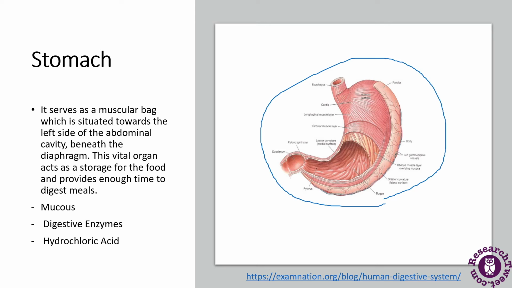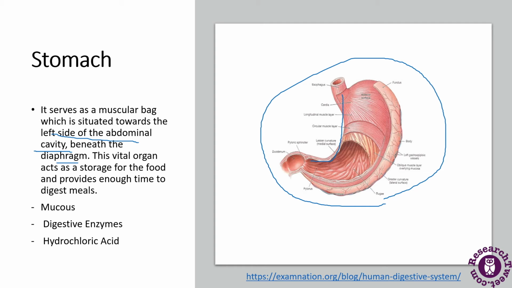It is a muscular bag situated on the left side of the abdominal cavity, beneath the diaphragm. This vital organ helps in the storage of the food and provides enough time to digest the meal. The wall of the stomach has deep folds, as you can see. The muscular wall of the stomach churns and mixes the food with the gastric juice.